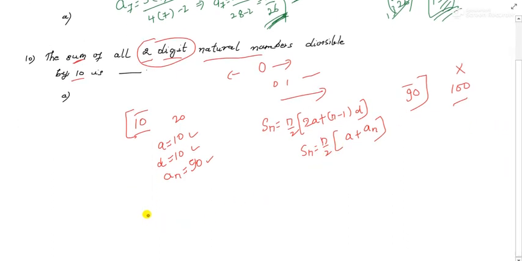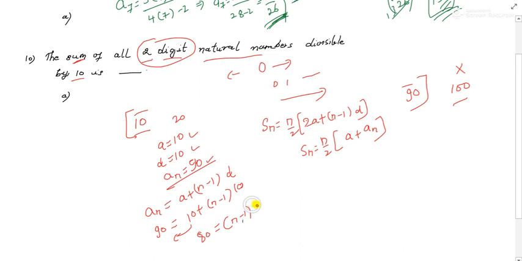So first you have to find n. How are you going to find it? See, use this formula first: a_n is equal to a plus (n minus 1) into d. a_n is given as 90, a is 10, n is unknown, d is also 10. So if you transfer this to this side, 90 minus 10 will be 80, and this is equal to (n minus 1) into 10.